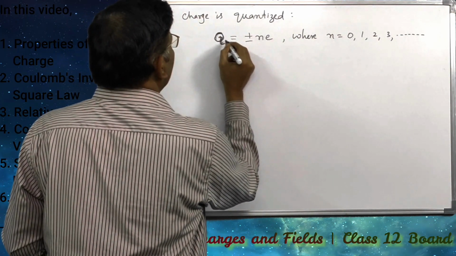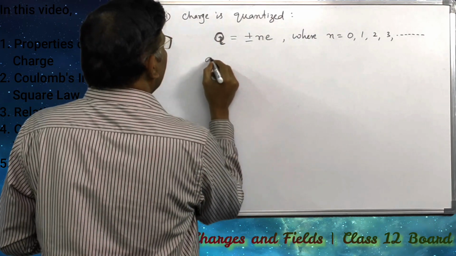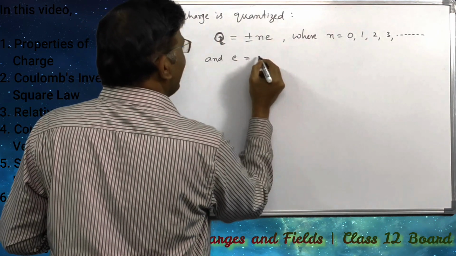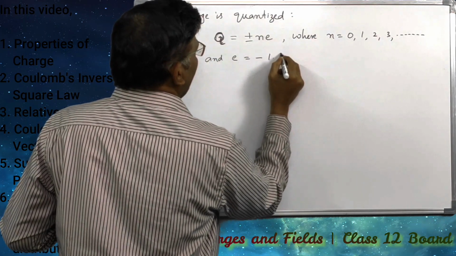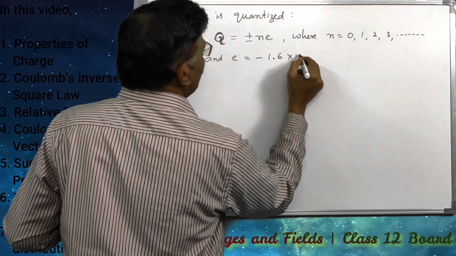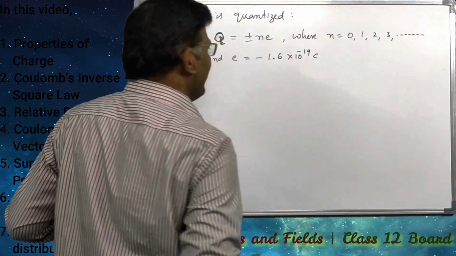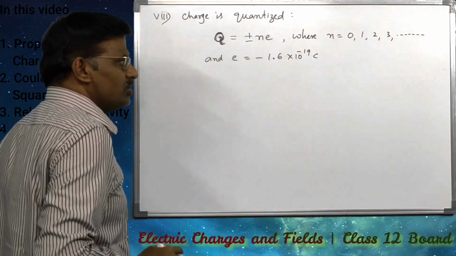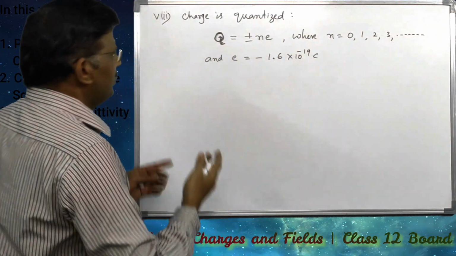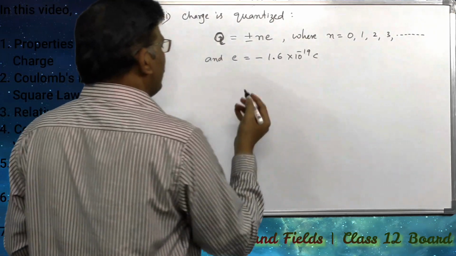the fixed charge, and e is equal to the electron charge, that is minus 1.6 into 10 to the power of minus 19 coulombs, the charge on an electron. This is called quantization of charge.